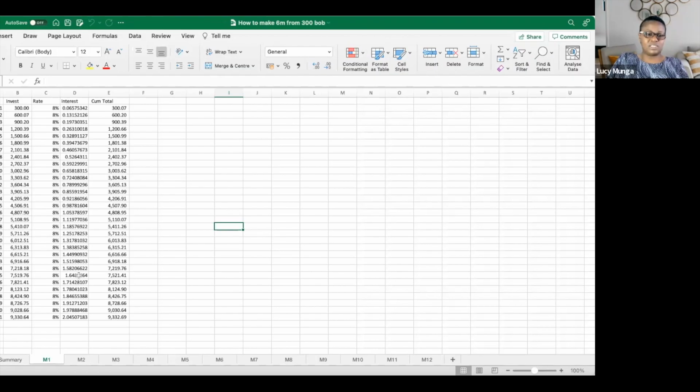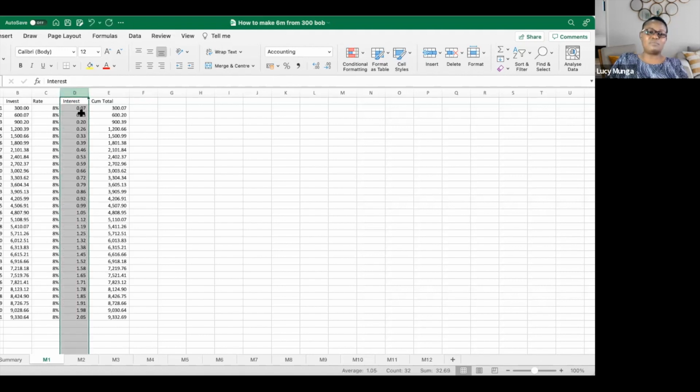Let's look at this worksheet. I have month 1, month 2, up to month 12. So this is 1 year. And you decide on day 1, January 1st for the year, you'll be saving 300 bob. The interest is 8%. So I've calculated the interest that you'll be paid for that particular day. It's about 0.07 bob. And you'll end up with 300.07.